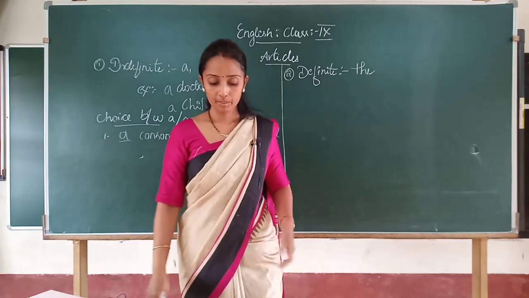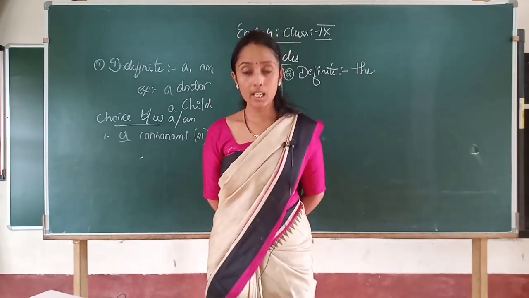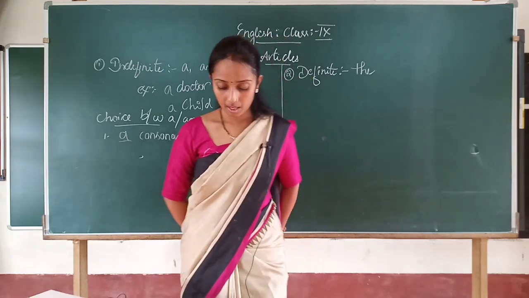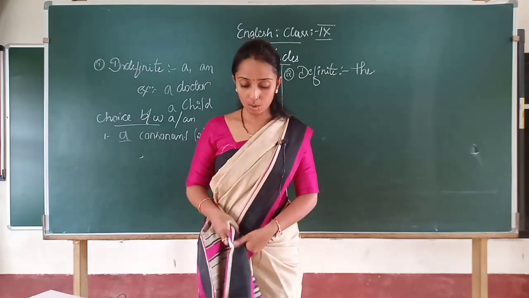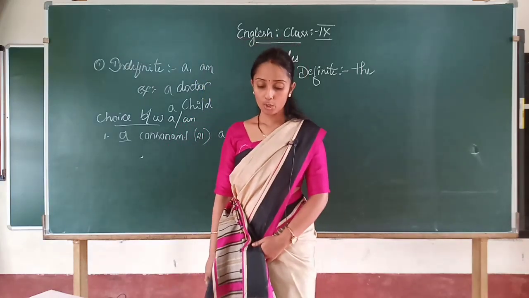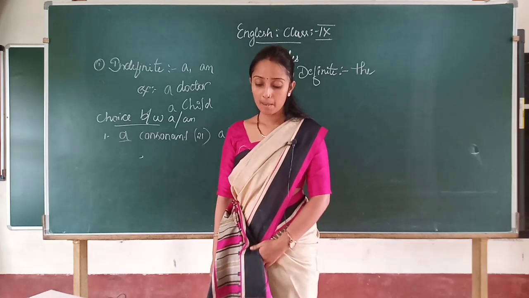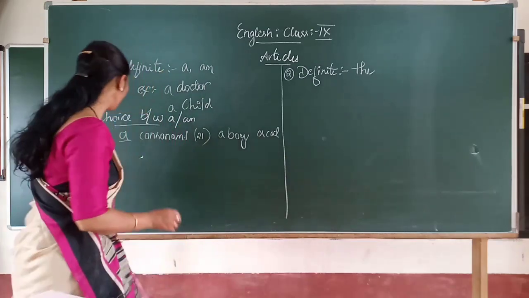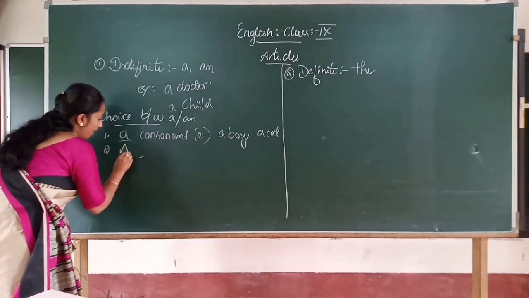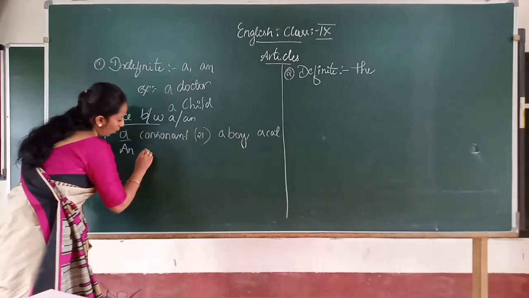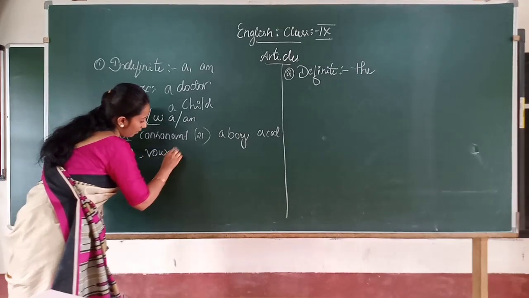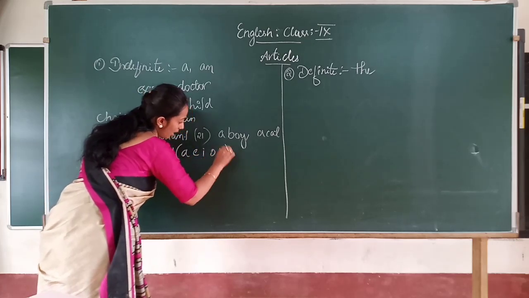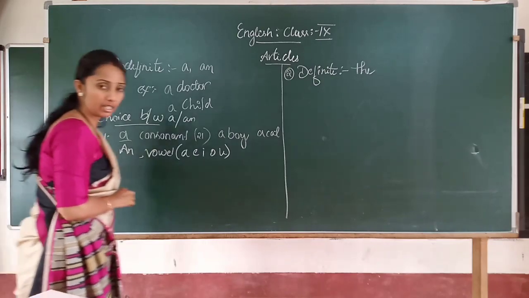Then the next point: an is used before words beginning with a vowel sound. An is used before words that begin with a vowel sound. The vowels are A, E, I, O, U. These are the vowel sounds, isn't it?